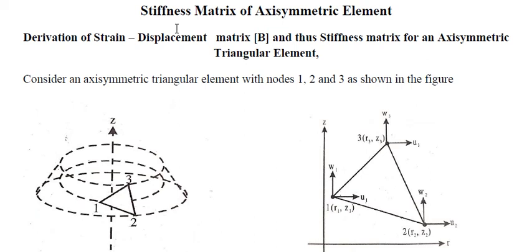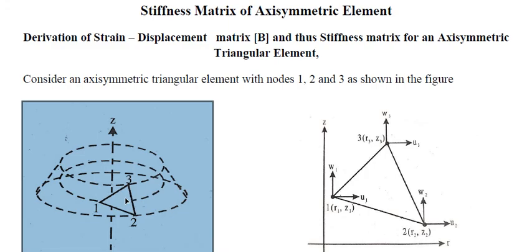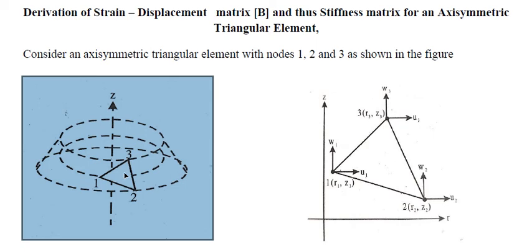Okay, now we have dealt with stiffness of a number of elements. Now we shall study the stiffness matrix of axisymmetric element. What is an axisymmetric element? Once again, I will just brush up. An axisymmetric element is a 2D element. We use a 2D triangular element to analyze a 3D structure in which a symmetric axis can be used. Okay, we have learned this already.